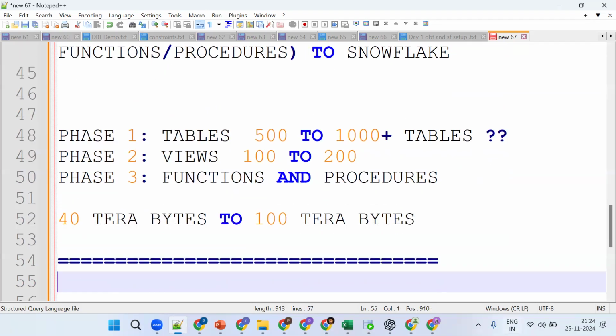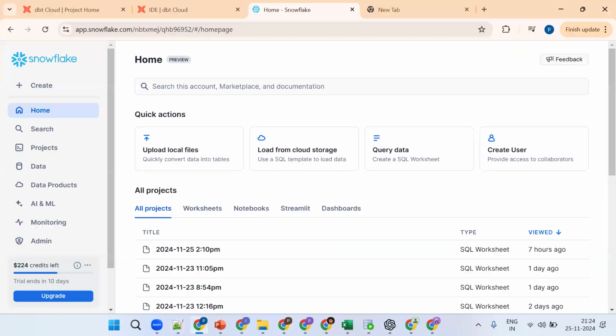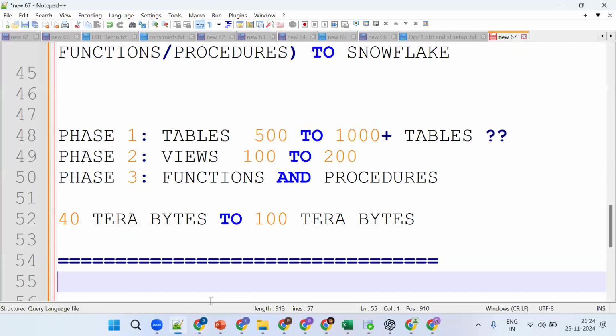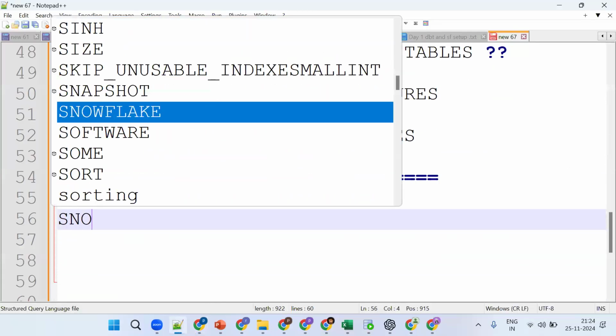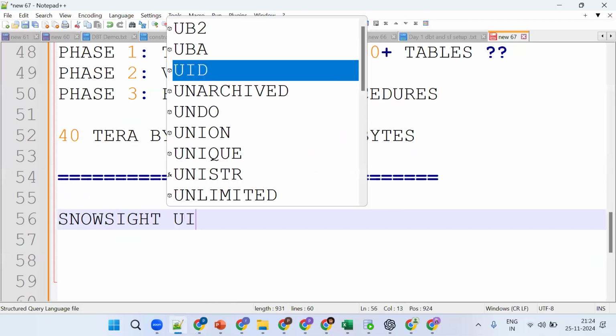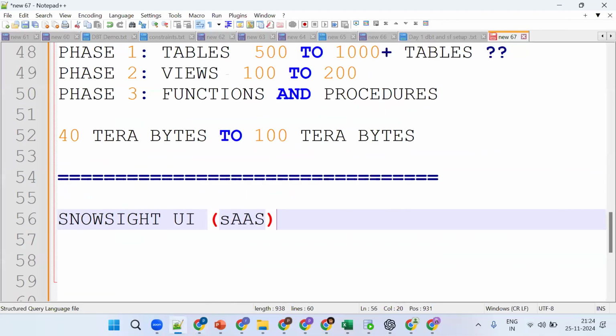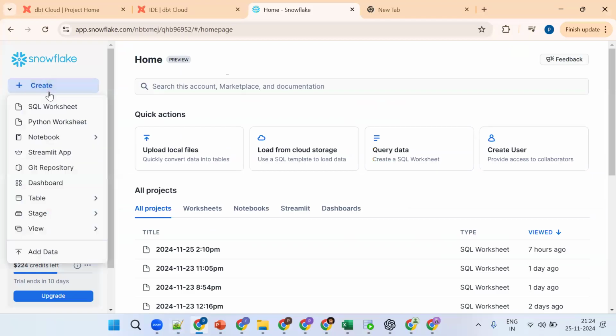Okay, the simple thing is, before that, let me go to this UI. What UI? Snowsight UI. Listen a little bit carefully, it is a little bit confusing topic. Snowsight user interface is SaaS. Click on SQL worksheet. Snowflake can be connected with the help of SQL or Python. Going for SQL worksheet.